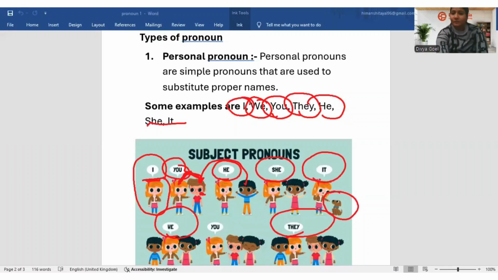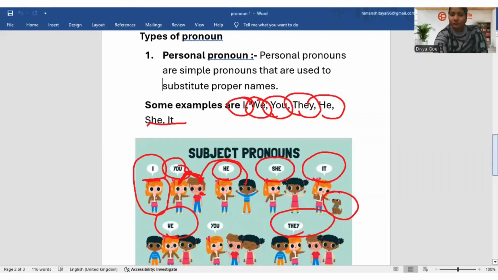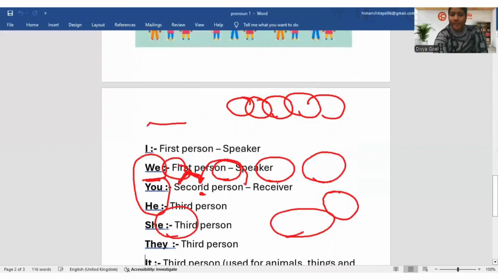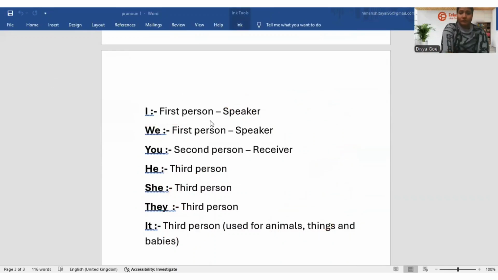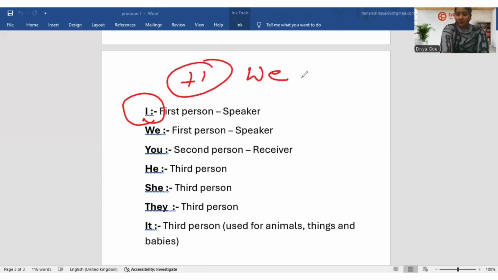We can say that it is divided into three categories. Those three categories are first person, second person, and third person. So first person has two forms, I and we. For example, if there is a single person, I'll always use I. But if there is one more person with me, I need to use we only.